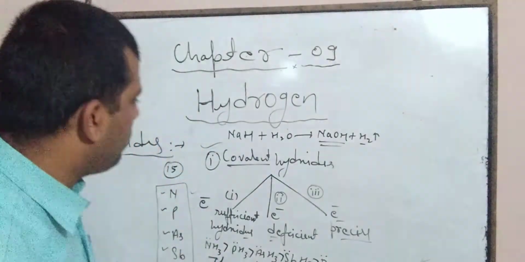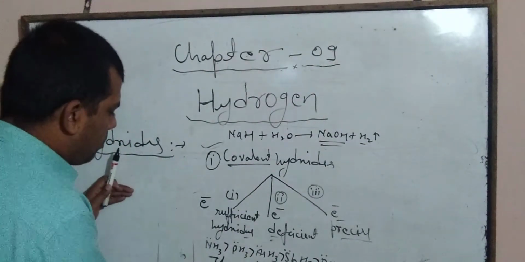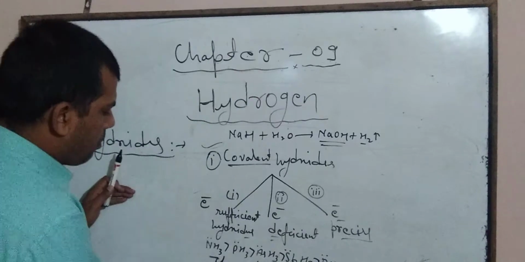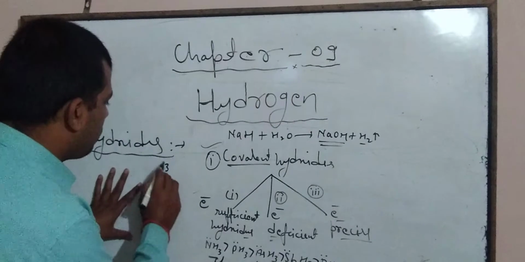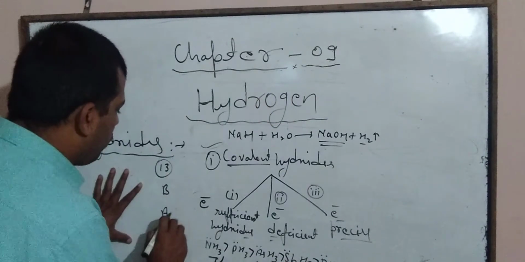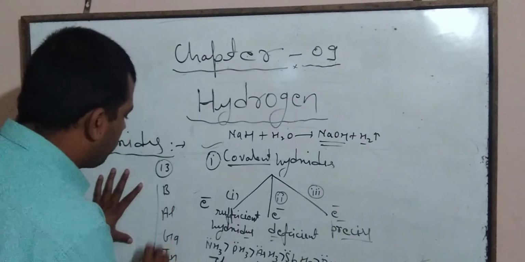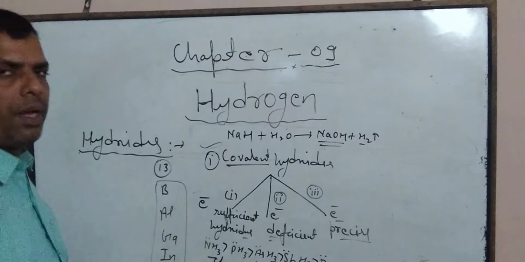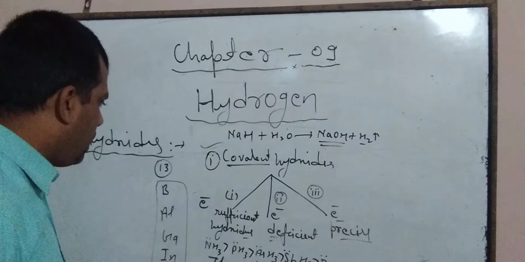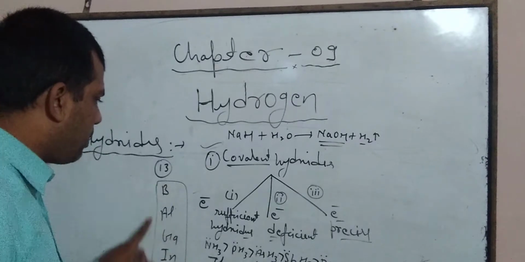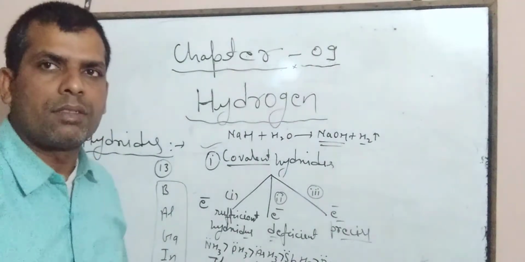When group 13 elements, boron, aluminum, gallium, indium, thallium, react with hydrogen, they form electron deficient hydrides.